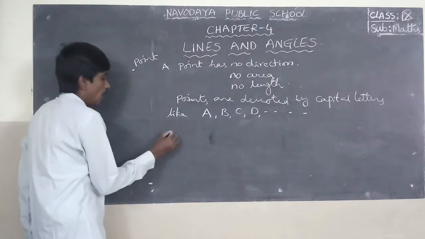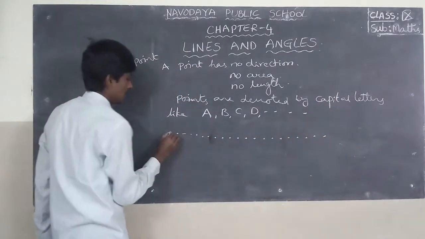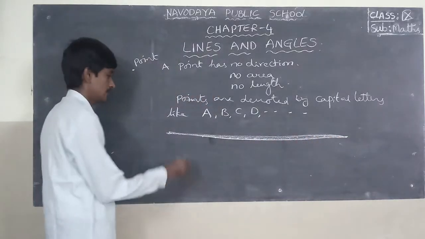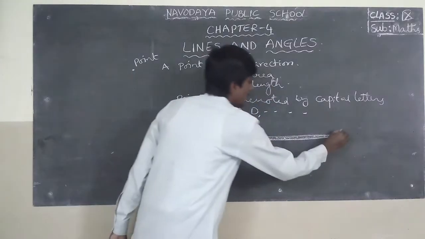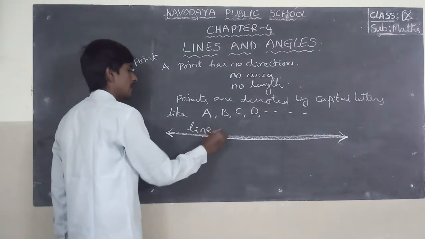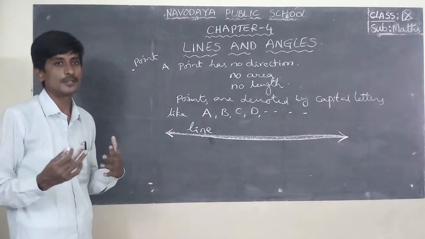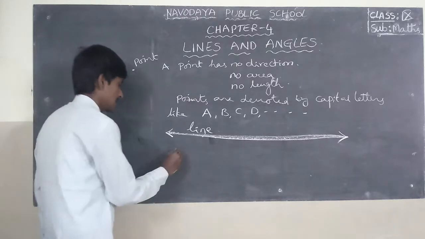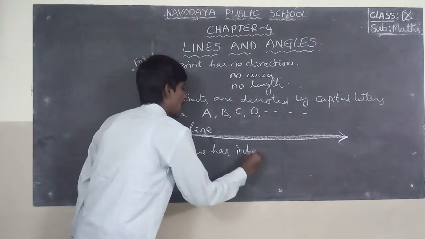If you join some points, so many points are joined to form a line. This is a line. A line has infinite points.